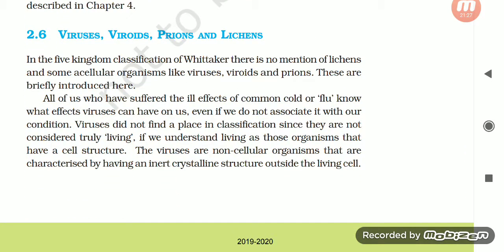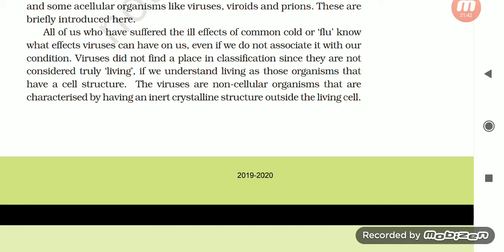2.6 Viruses, viroids, and lichens. In the five kingdom classification of Whittaker, there is no mention of lichens and some acellular organisms like viruses, viroids, and prions. These are briefly introduced here. All of us who have suffered the ill effects of common cold or flu know what effect viruses can have on us. Even if we do not associate it with our condition, viruses do not find a place in this classification since they are not considered truly living.